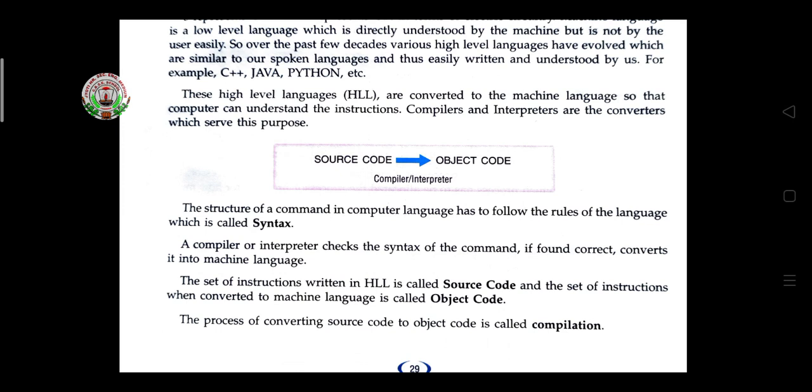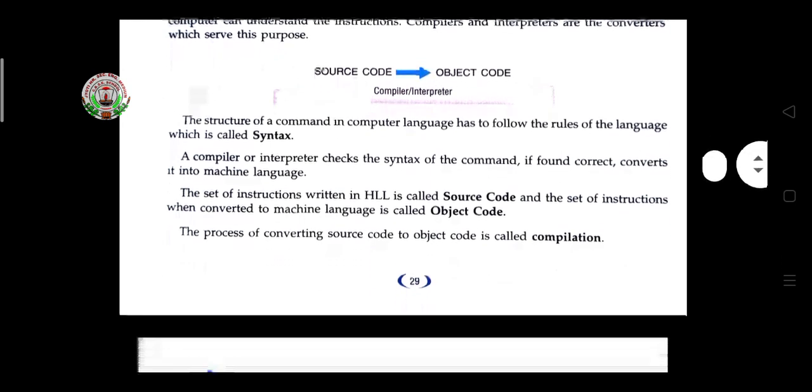Here the structure of a command in a computer language follows the rules of the language, which are called syntax. A compiler and interpreter check the syntax of the command. If it is found correct, it is converted into machine language. A set of instructions written in HLL is called source code, and the set of instructions when converted to machine language is called object code.